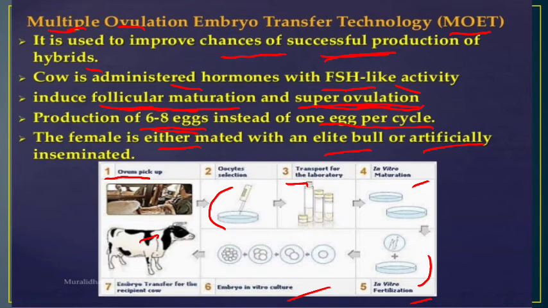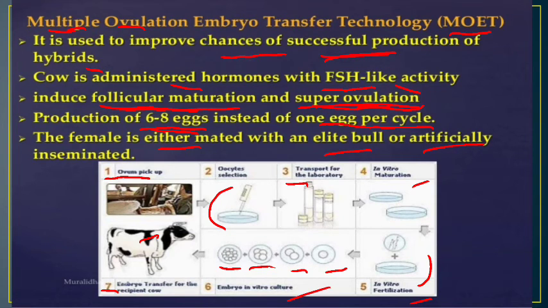After the fertilization, that means the fusion of the female gamete, that is ova, with the male gamete, that is semen, is known as fertilization. After fusion, there will be the formation of the zygote, and then the zygote will start dividing, okay, and then will form numerous cells, that is called an embryo, and then that embryo will be transferred to the recipient cow.